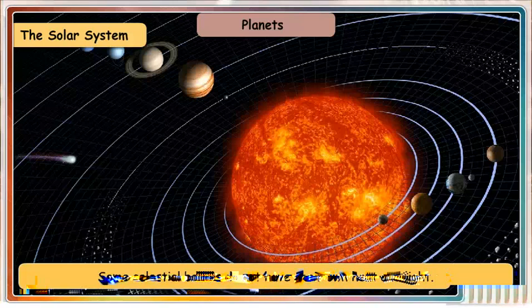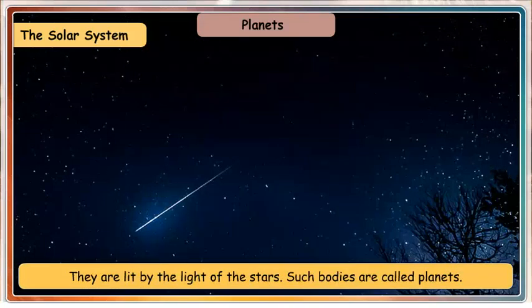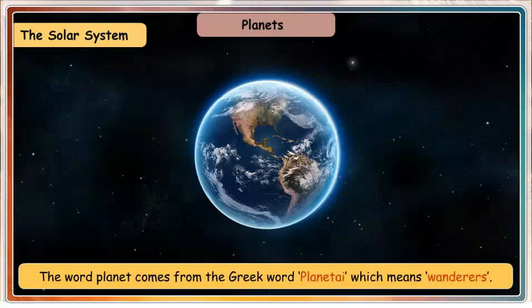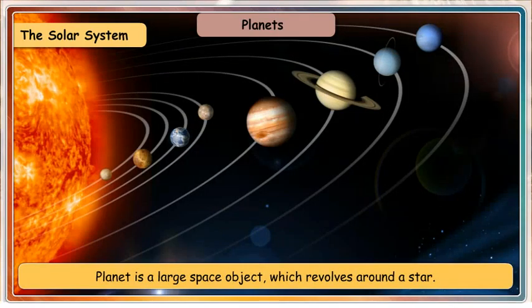Planets. Some celestial bodies do not have their own heat and light. They are lit by the light of the stars. Such bodies are called planets. The word planet comes from the Greek word planetai, which means wanderers. Planet is a large space object which revolves around a star.